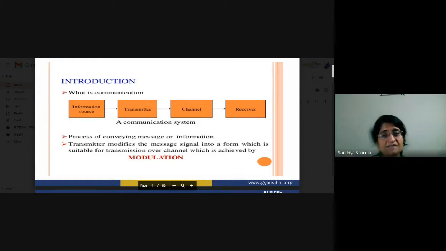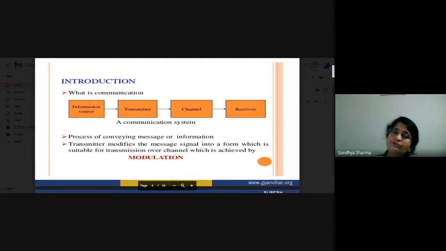How can you transmit your signals from the transmitter to the receiver? Here again there is a channel, and we will also discuss the channel. What is the channel, and what is the medium through which we can transmit? Here we have a wireless channel or wired channel. If you are using a wired channel, there is simple coaxial cable and optical fiber cable. By using these, you can transmit your signal from one place to another.